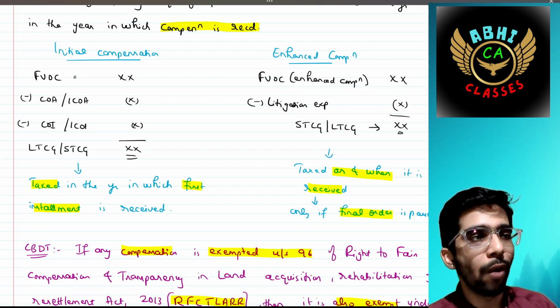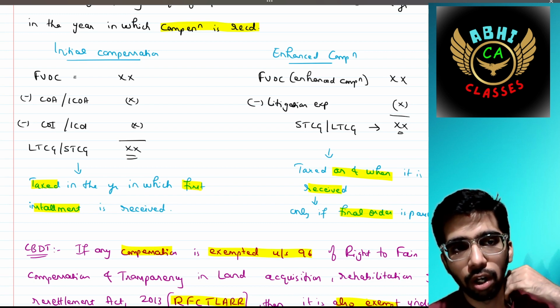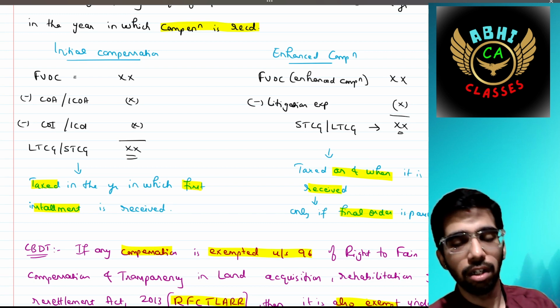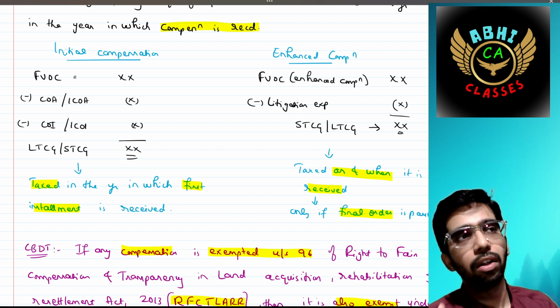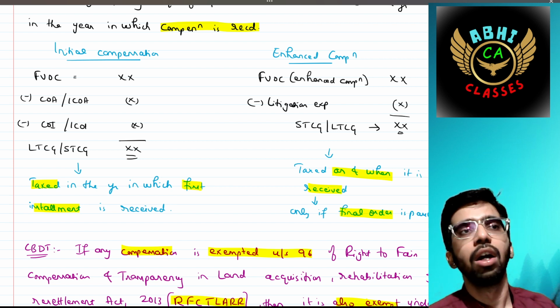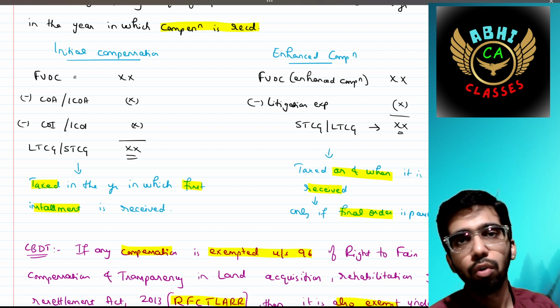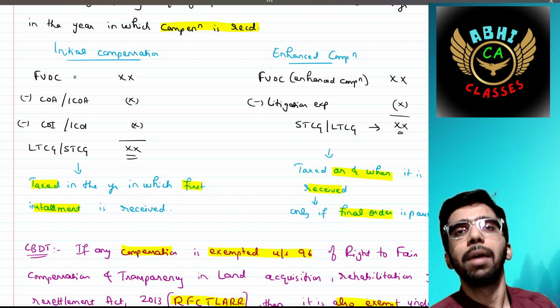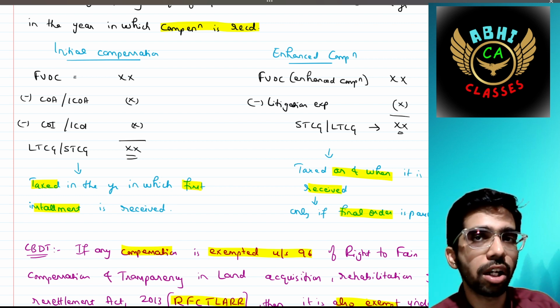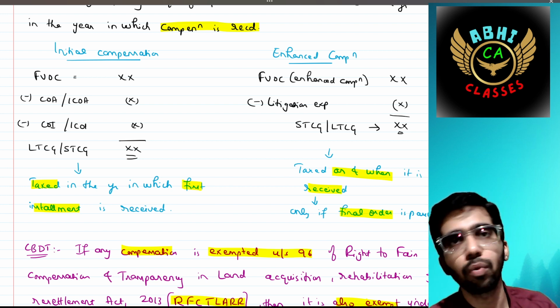Initial means as and when it has been received. But enhanced means a little bit more. For example, 50 lakh is the sale proceeds, the total compensation to be received by you from the government, but you have received only 30 lakh. That is initial compensation. The enhanced compensation means the 20 lakh.